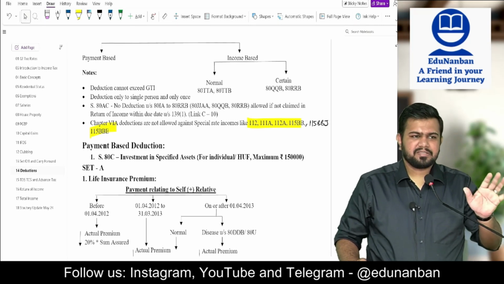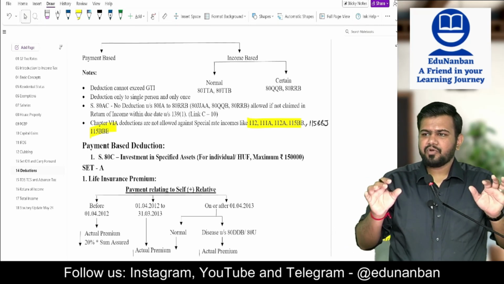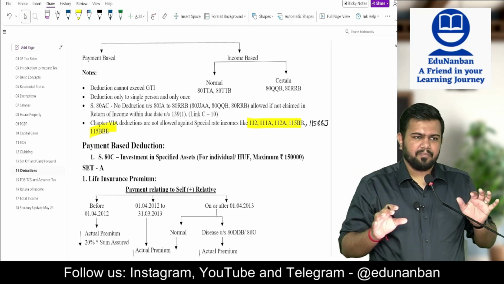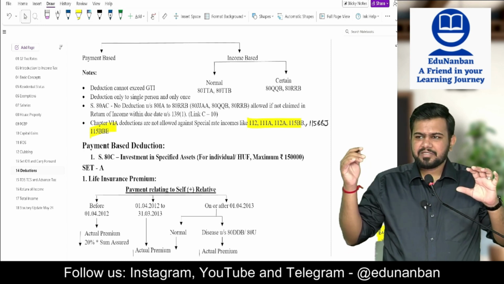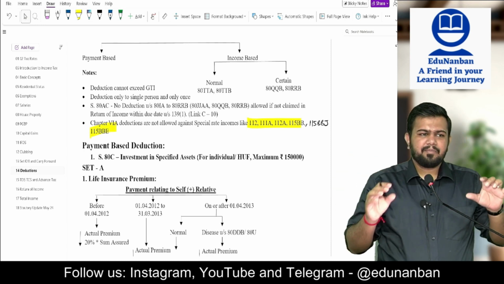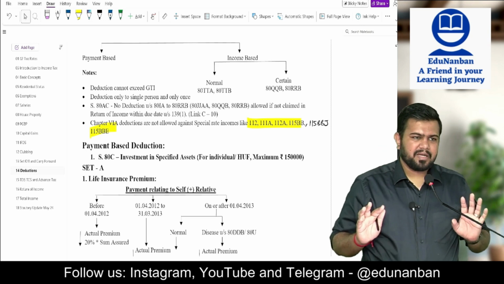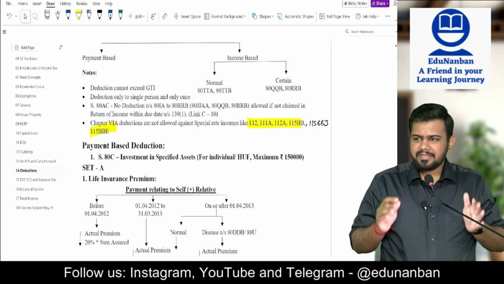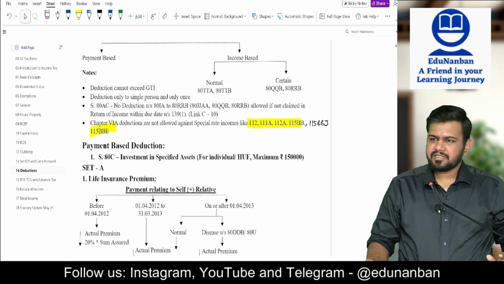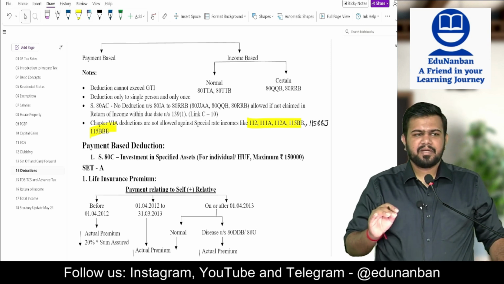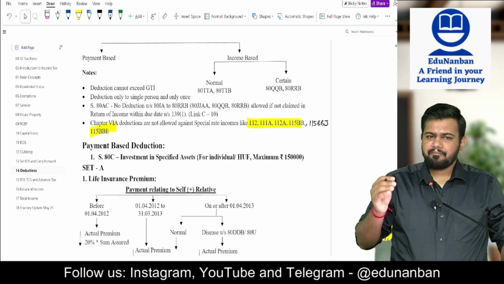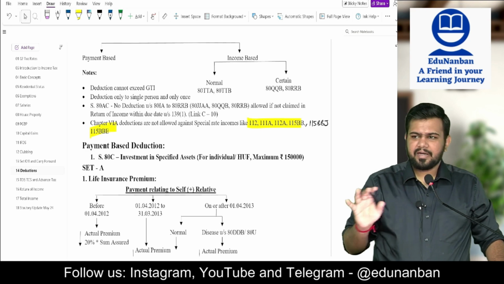Chapter 6A contains deductions. These deductions you have to claim on the gross total income. All the deductions that are mentioned in this chapter can be claimed only in the old tax regime. In the new tax regime, only 3 deductions can be claimed: 80JJAA, 80CCD subsection 2, 80CCH subsection 2. No other deduction can be claimed in the new tax regime. Because of chapter 6A deduction, you cannot get a loss.